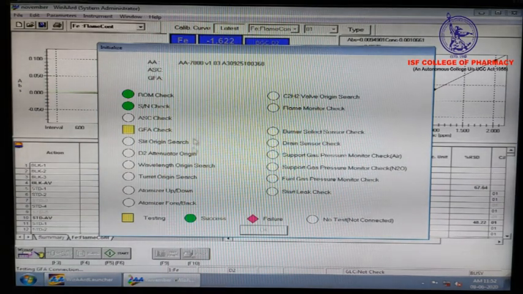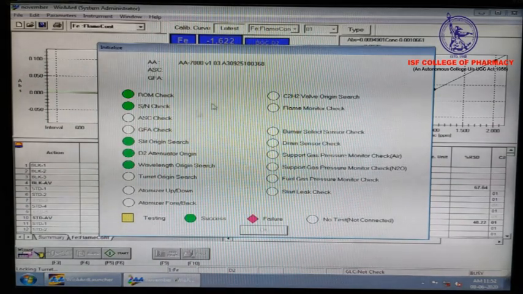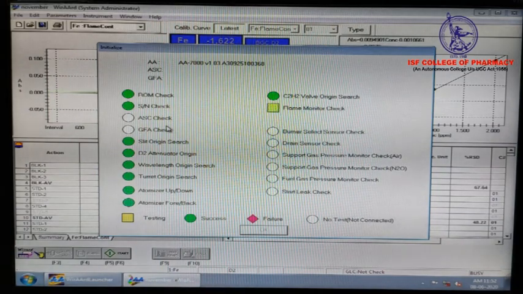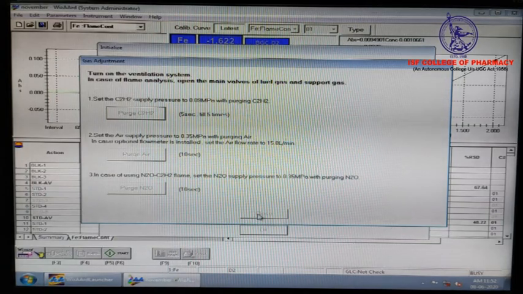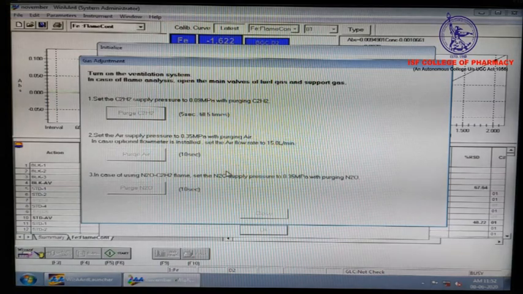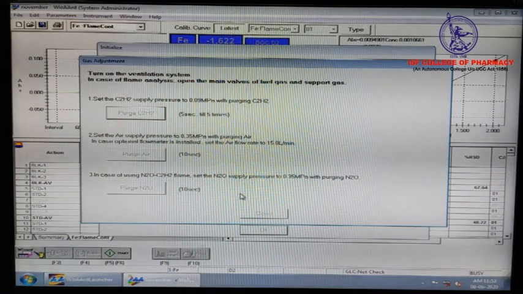It is the safety feature which is pre-installed in the Shimadzu instrument for safety checks. There are ROM check, SN check, ACS check, GFA check, pre-purge check and purge air check, for stabilizing the instrument condition for optimum resolution.